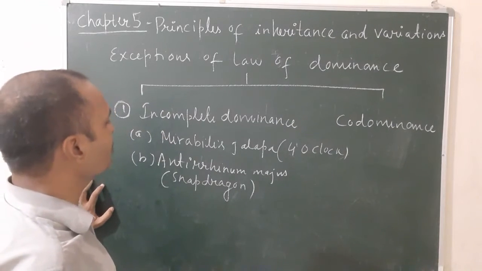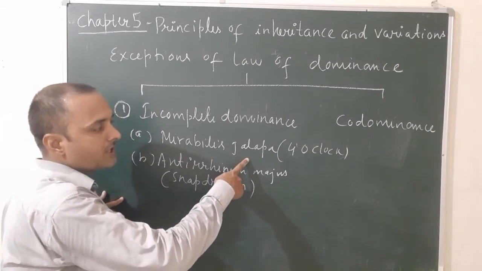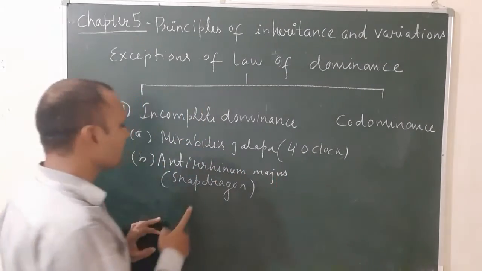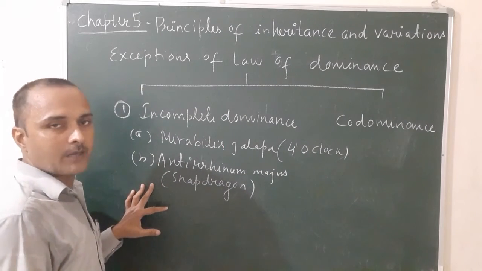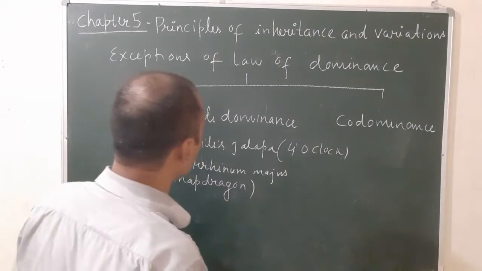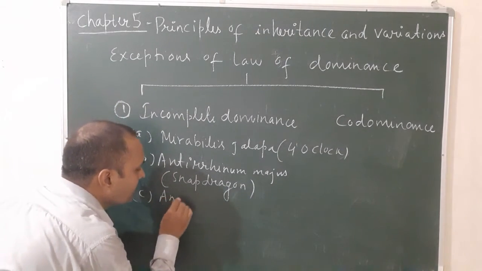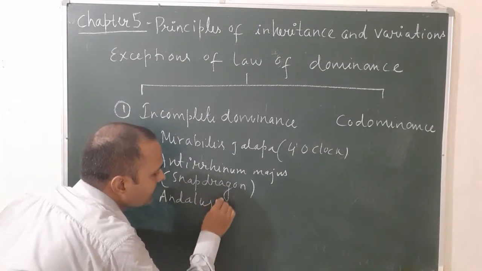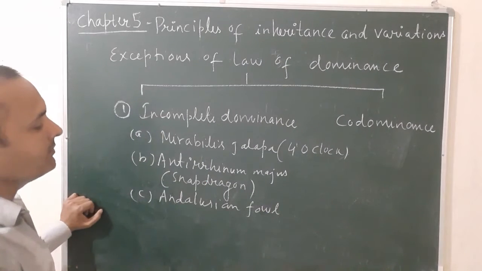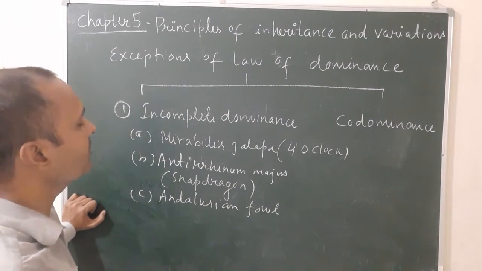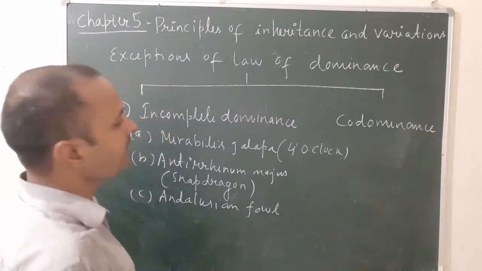Incomplete dominance found in two plants. The first one is known as Mirabilis jalapa, that is commonly known as 4 o'clock plant, and the second one is known as Antirrhinum majus. It is also a kind of plant that is commonly snapdragon. Okay, and the third is found in an animal, that is known as Andalusian fowl. So these two plants and one animal are where the phenomena of incomplete dominance is observed. Okay, so let's see what is incomplete dominance.